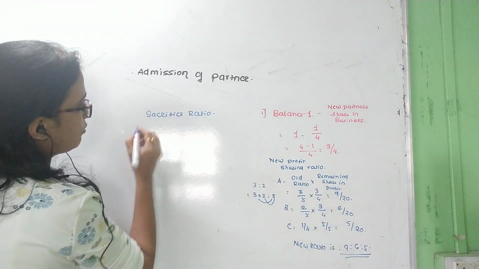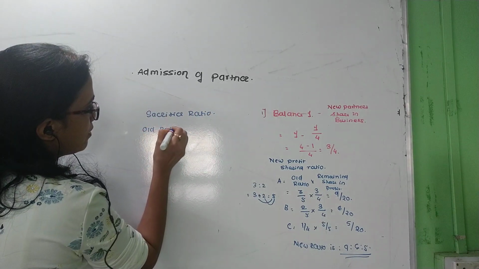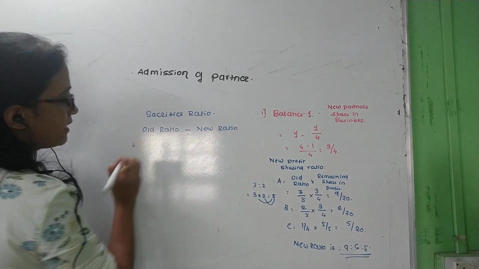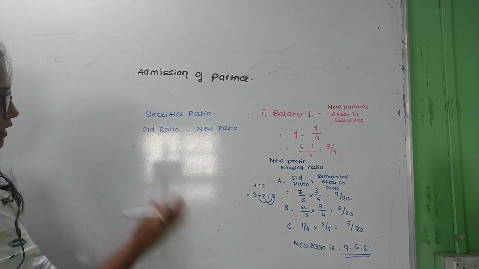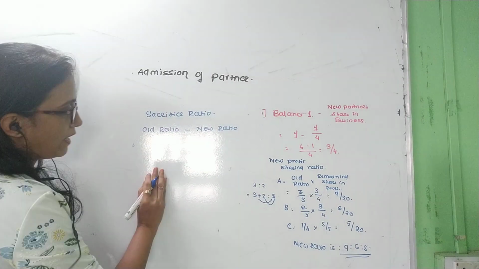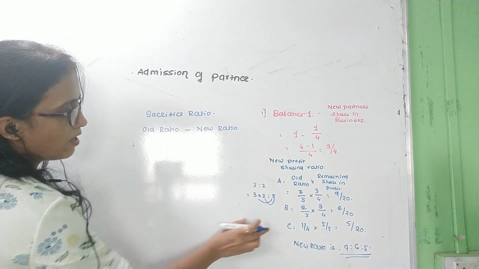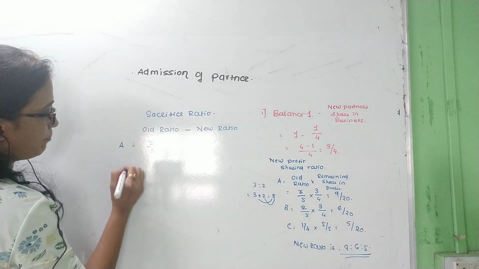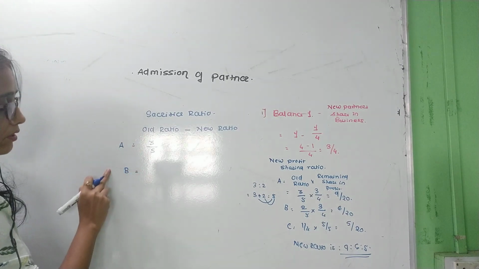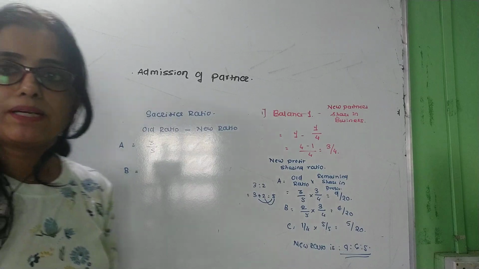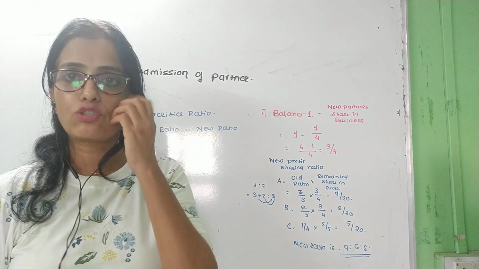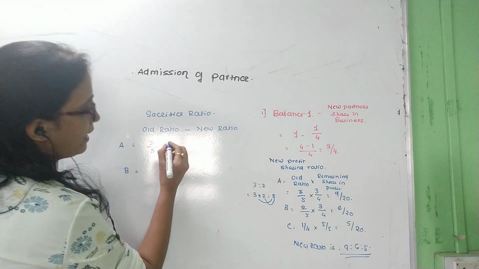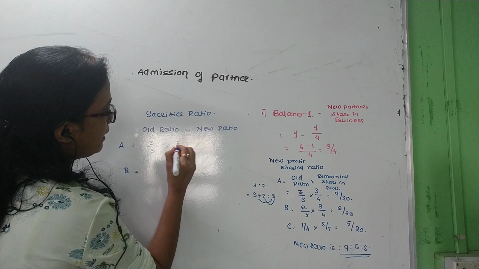The formula for the sacrifice ratio is old ratio minus new ratio. This formula is given in the textbook also, so you can read it from the textbook as well. Okay, so the old ratio is 3:2, so 3/5, and the old partners are A and B. These are the existing partners of the business. So A and B are sacrificing their shares. The sacrifice ratio will be calculated between the existing partners only. So 3/5 and the new ratio is 9/20.